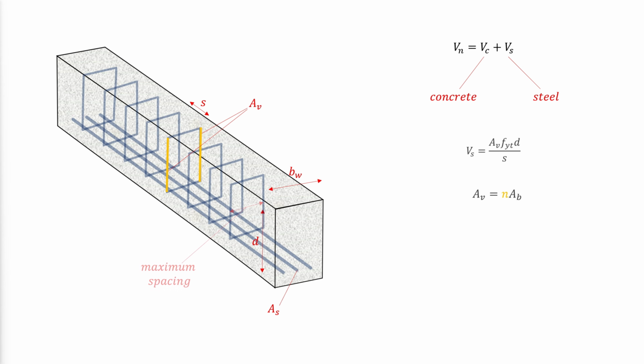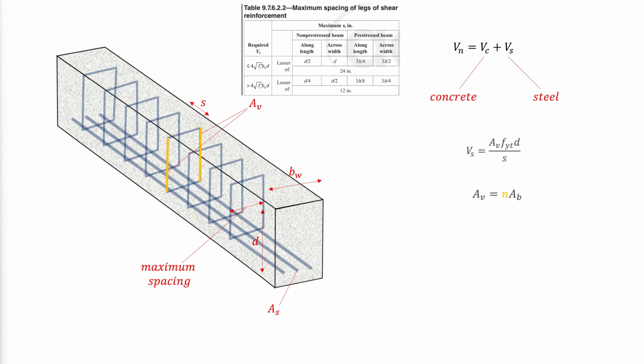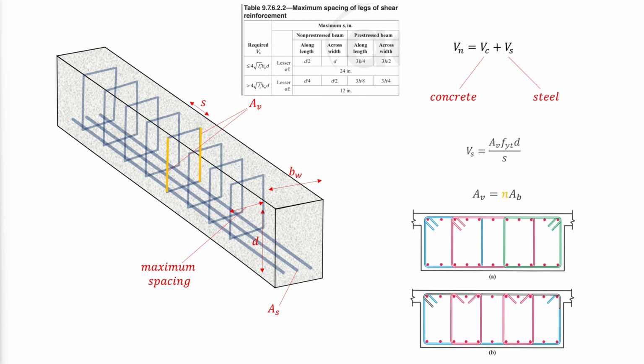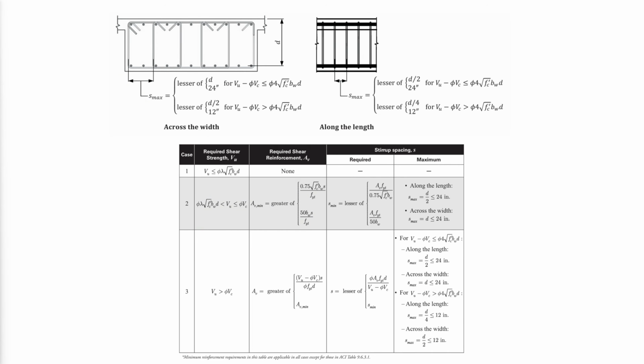The maximum stirrup spacing across the width of the member is given in ACI table 9.7.6.2.2, which translates to a minimum number of stirrup legs needed across the width of the beam. When more than 2 stirrup legs are required, the following configurations are to be used. The required area of transverse reinforcement can be determined with the following expression. The shear reinforcement requirements according to ACI are summarized here as follows.